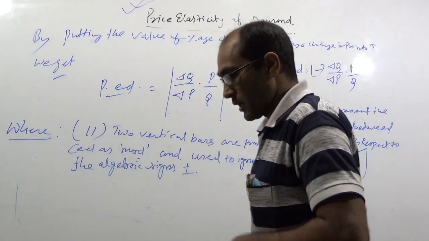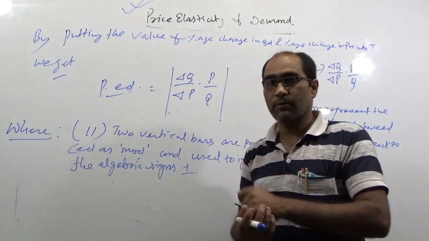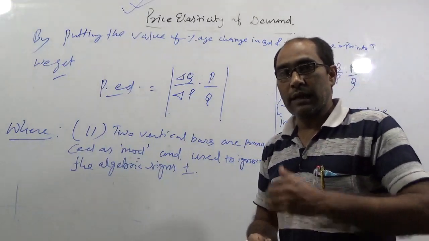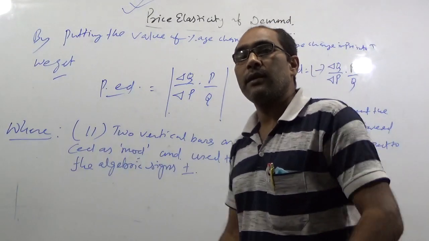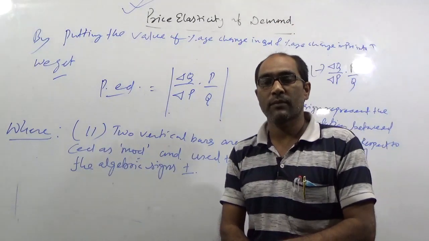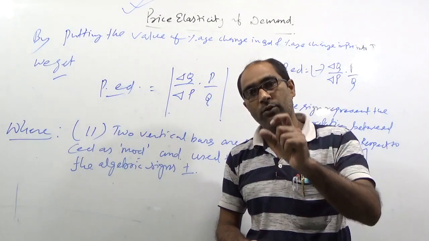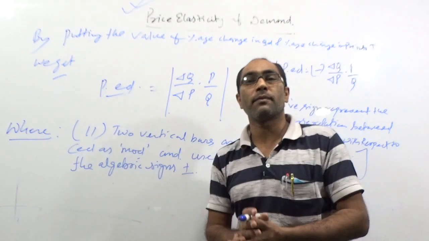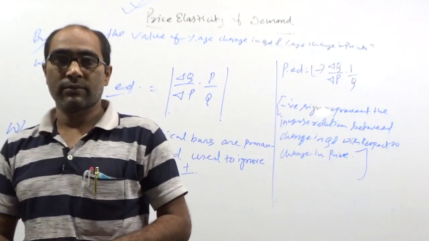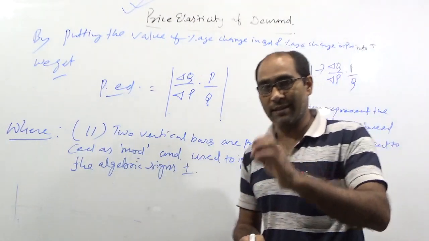So keep in mind, whenever you go through your textbook, in some books writers may use the negative sign in the bracket. In other books, the negative sign may be missing and writers can use the number only. Whatever method is adopted by writers, you don't need to quarrel over it.